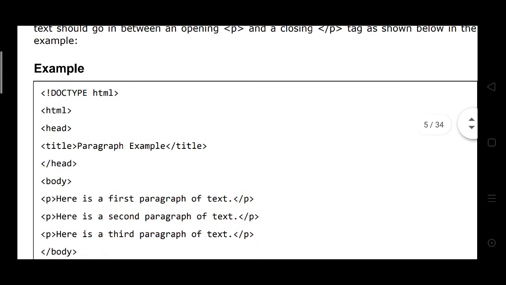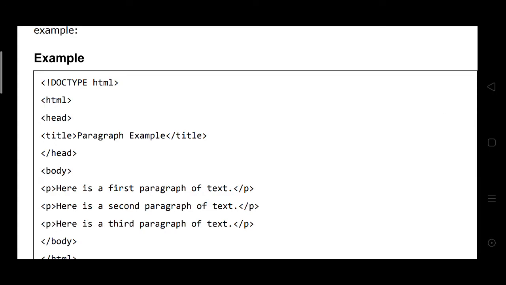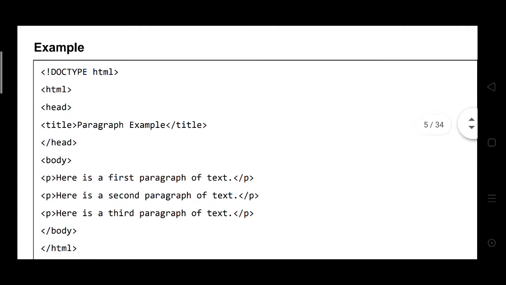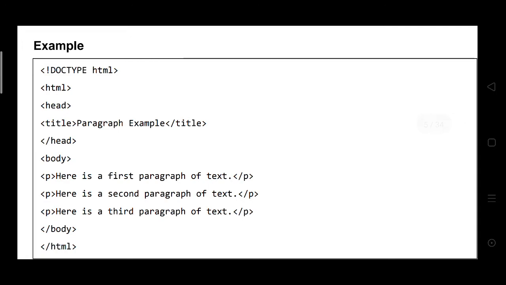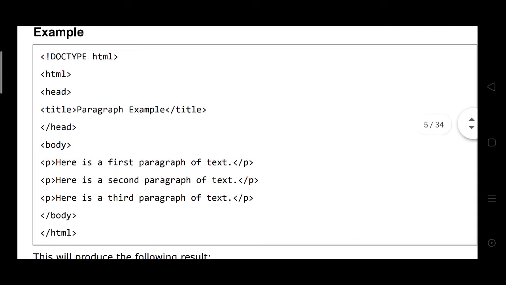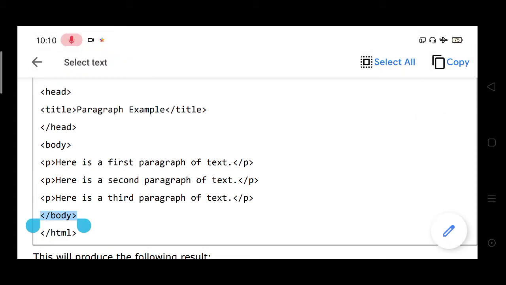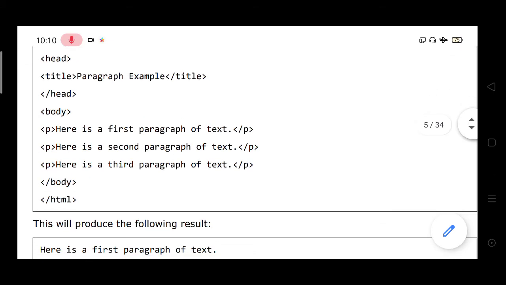paragraph tag: the same doctype, HTML start, head, title. In this head, title, paragraph example title, head close, then body start. Here is the first paragraph of text.